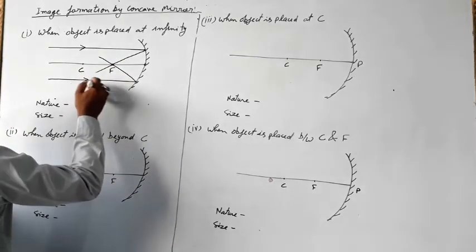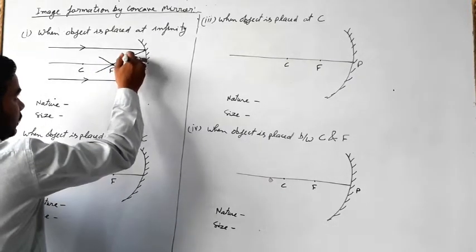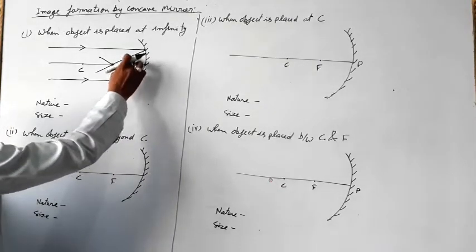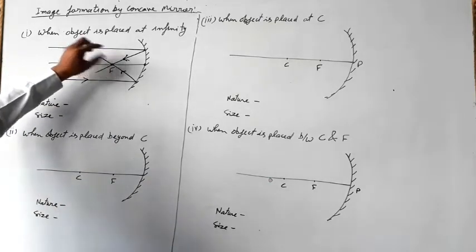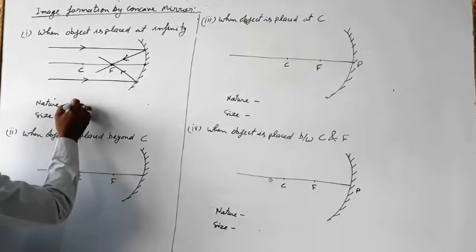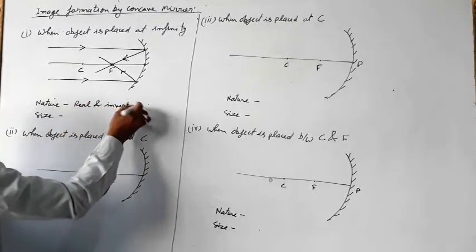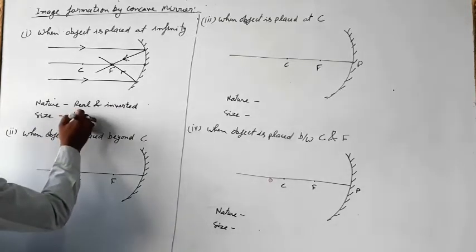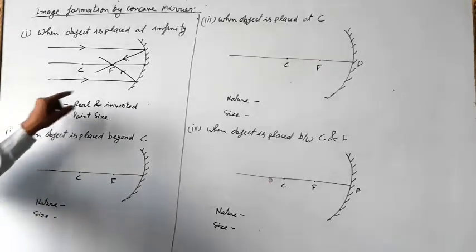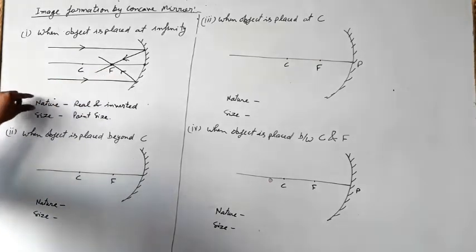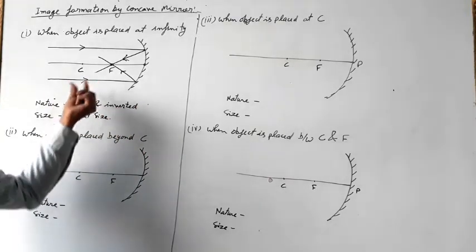Then the image will be formed at the intersection point of the two reflected rays. So these are the reflected rays, and this is the intersection point, that is F. So the image will be formed at F. So the nature is real and inverted. Size is point size. So the image size is point size and the nature is real and inverted, because if the image is real then it must be inverted.